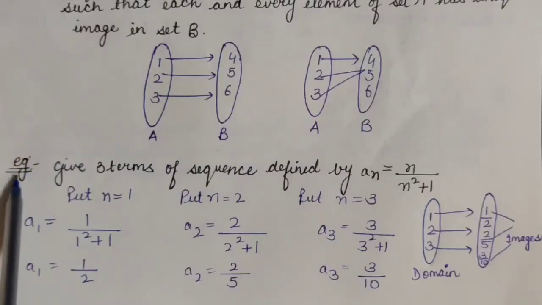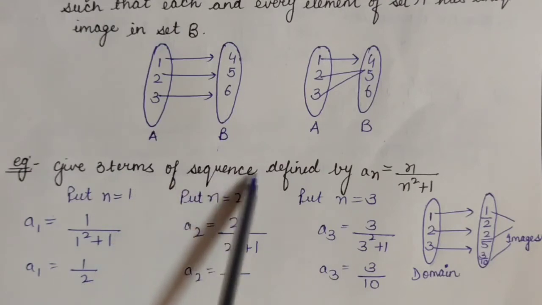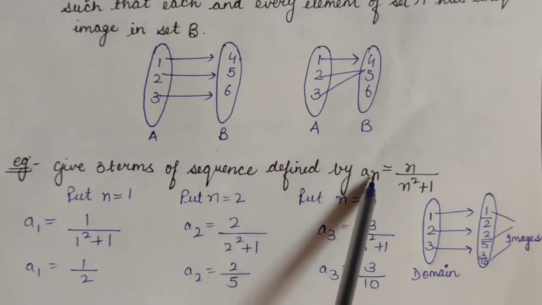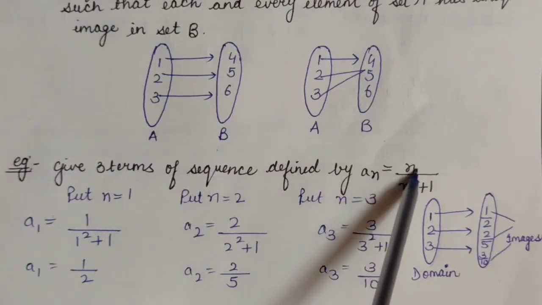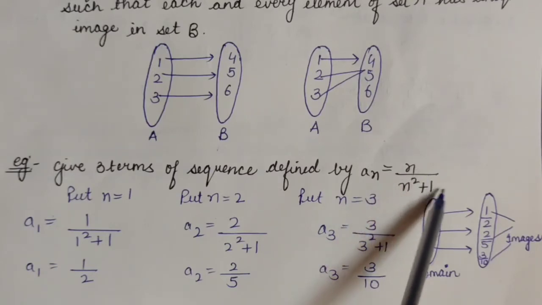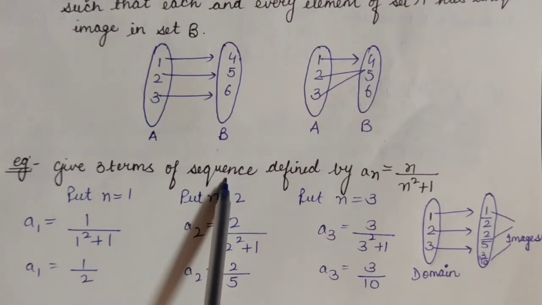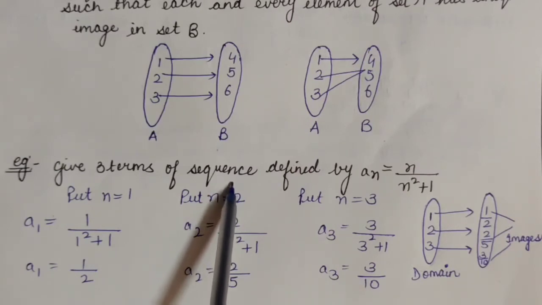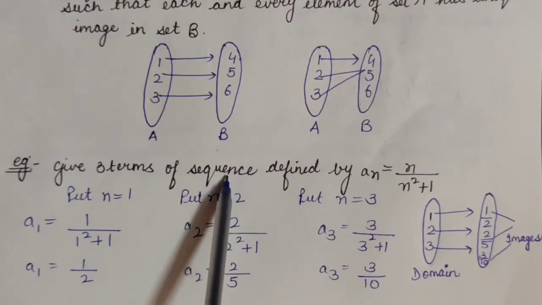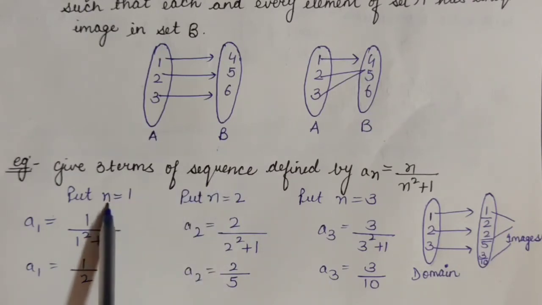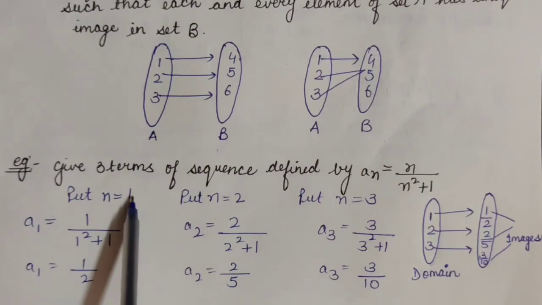In this example, we have to give three terms of the sequence which is defined by a_n equals n upon n squared plus 1. As we know, a sequence is a function whose domain is the set of natural numbers. So when we find three terms, first of all we will put n equals 1 because natural numbers start from 1.